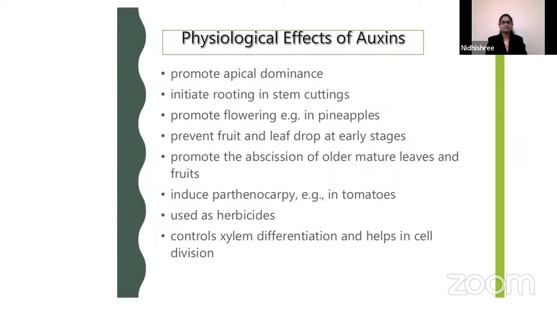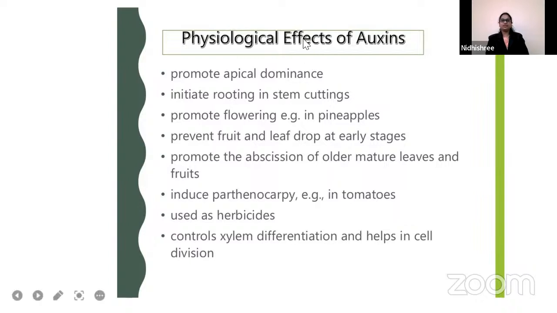Physiological effects of auxins: promote apical dominance, initiate rooting in stem cuttings, promote flowering, example in pineapples, prevent fruit and leaf drop at early stages, promote the abscission of older mature leaves and fruits, induce parthenocarpy, example in tomatoes, used as herbicides, control xylem differentiation and help in cell division.